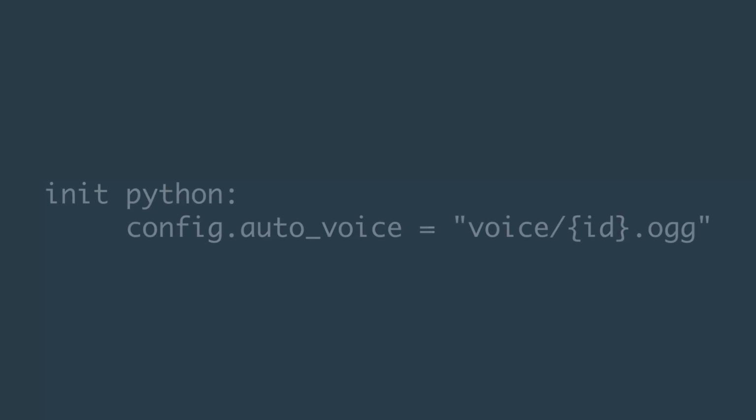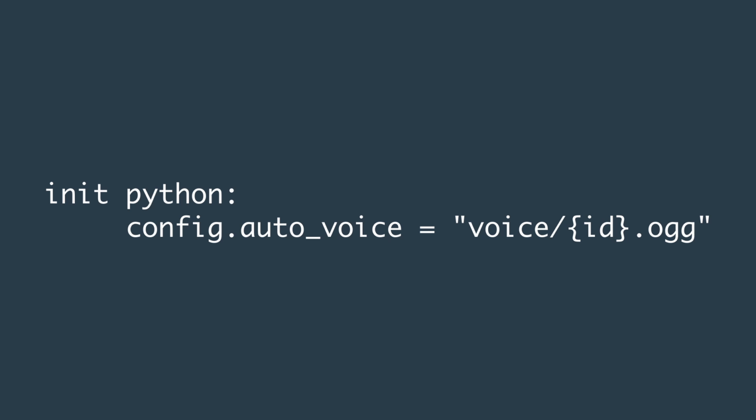I mean, I don't use a lot of VO in my games. You'd think there'd be some sort of automatic feature that would automatically assign lines of dialogue to audio clips that would say the same thing. Well, there is. Under init python, type in config.auto_voice equals, and then put the folder that the voice clips are going to be put in, brackets id.ogg, or whatever file extension you're going to use.